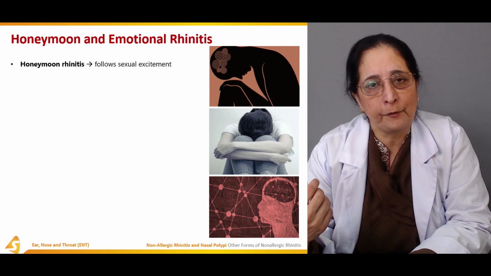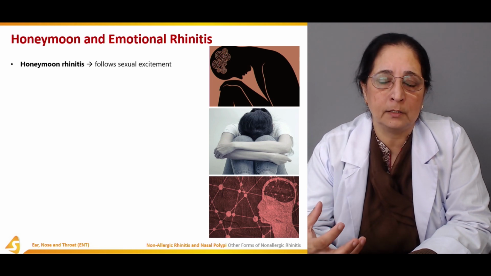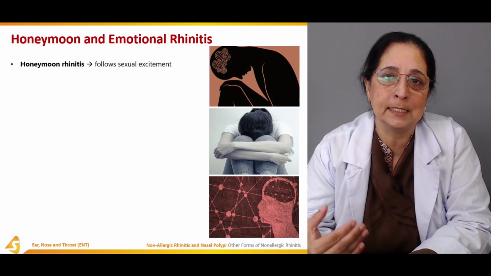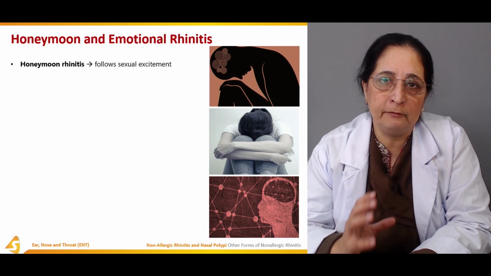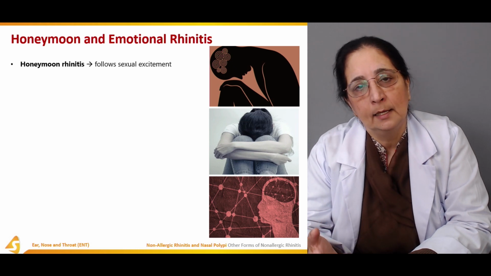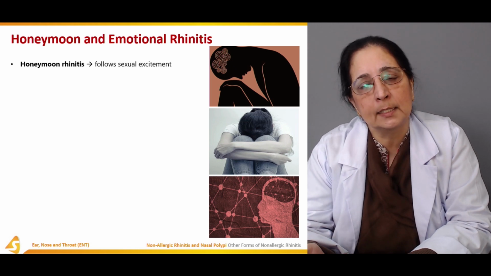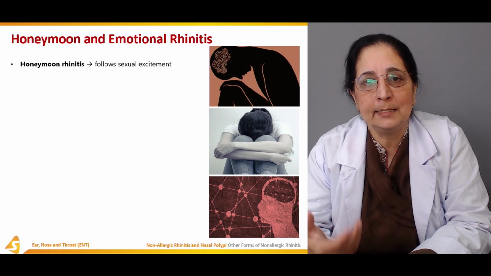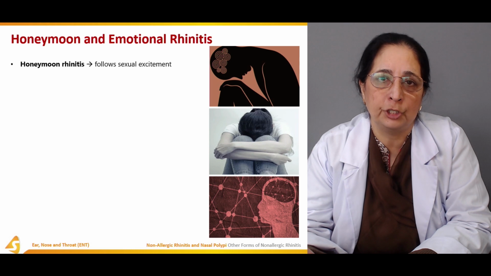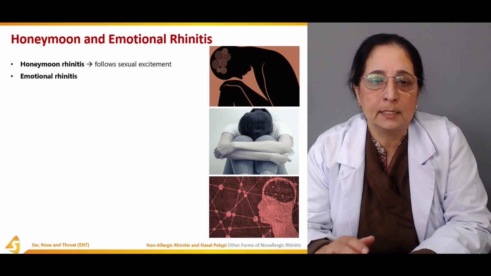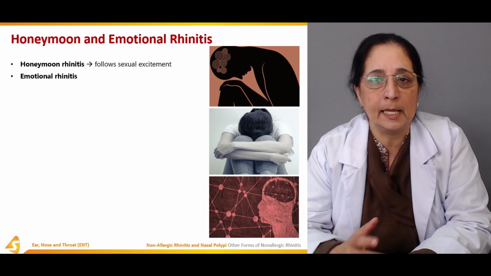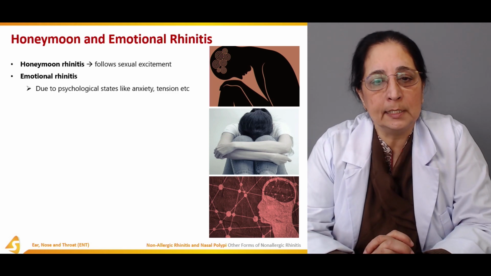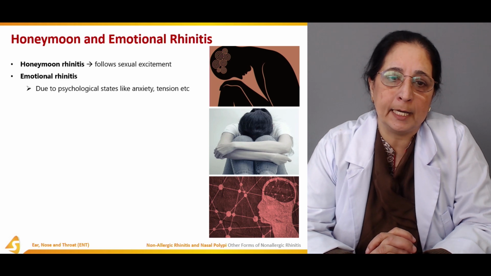The reason behind that, as we mentioned in vasomotor rhinitis, is the activation of the sympathetic and parasympathetic nervous system, which is very closely related to the emotions. So there is honeymoon rhinitis, and then emotional rhinitis is due to psychological states like anxiety and tension.